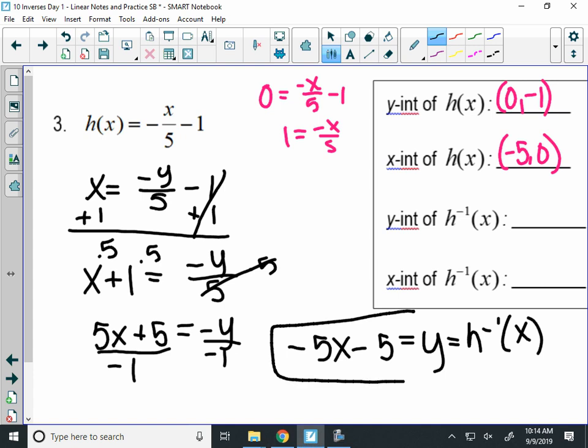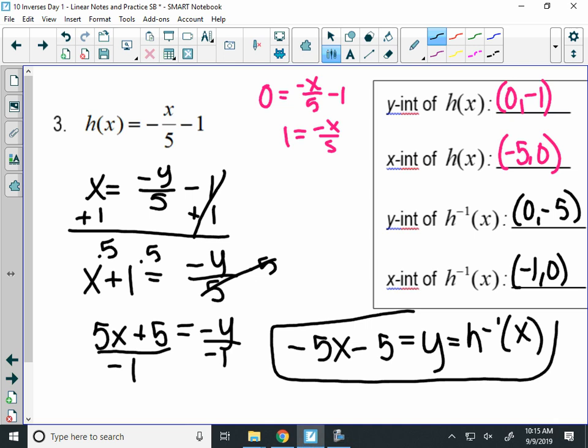So when I look here, what is the y-intercept of my inverse function? Negative 5, which is the opposite of the x-intercept of the original. What's the x-intercept? Negative 1. So if I added 5, I get negative 5 divided by negative 5, which is negative 1.